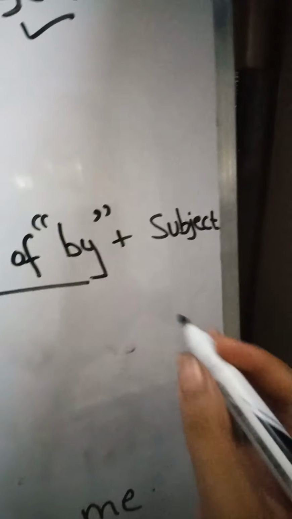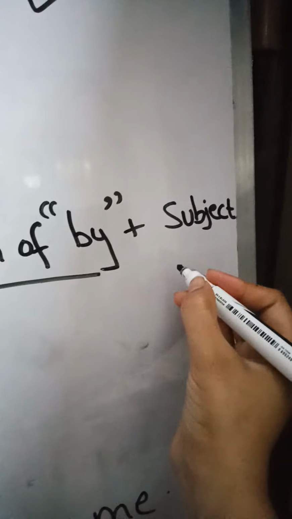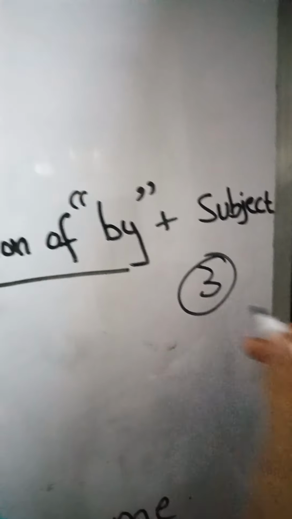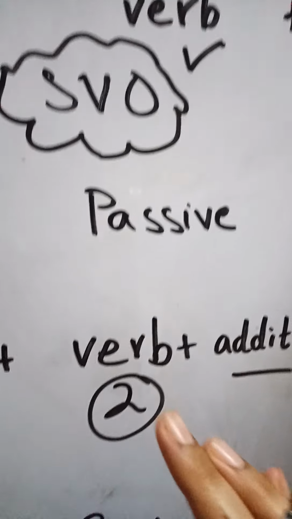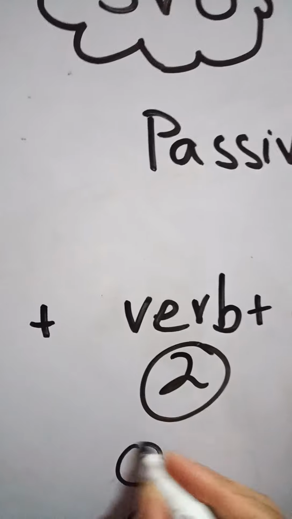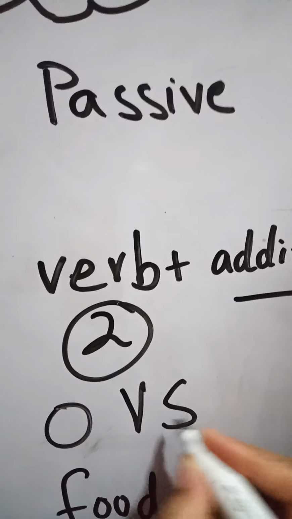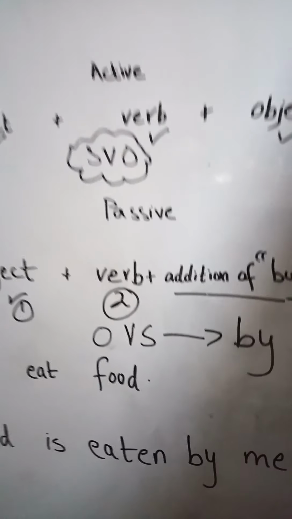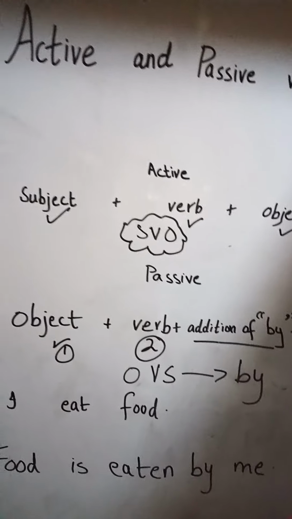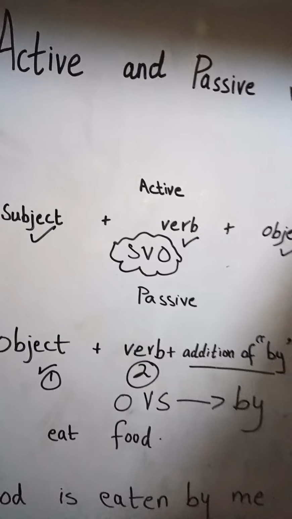BY, by, and on the third number the subject will come. So the active voice SVO will change in the passive voice to OVS by the addition of the word by. Okay, so these are two very simple elements which I have made clear in your mind.